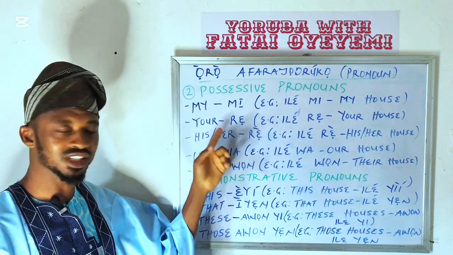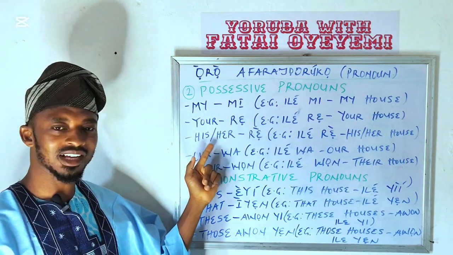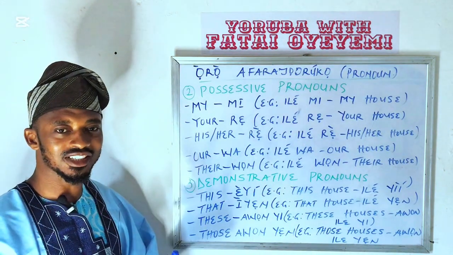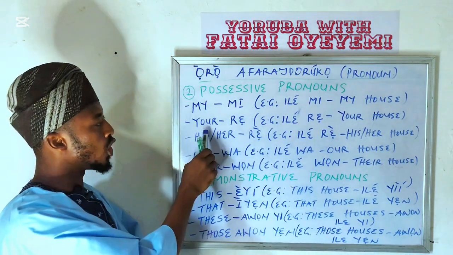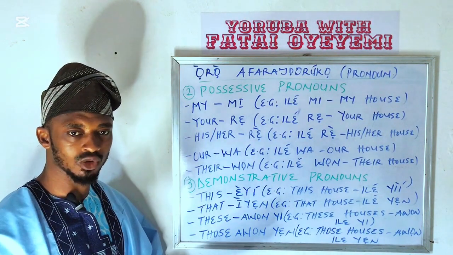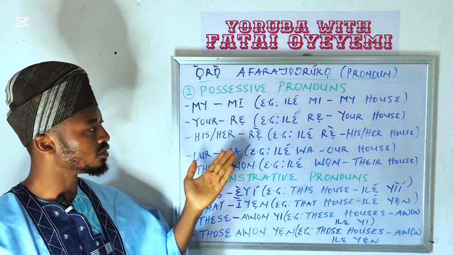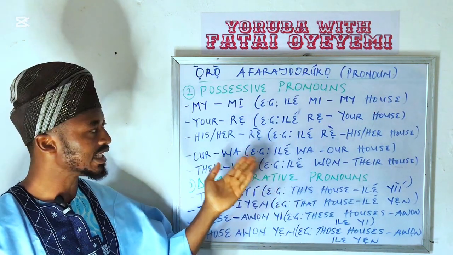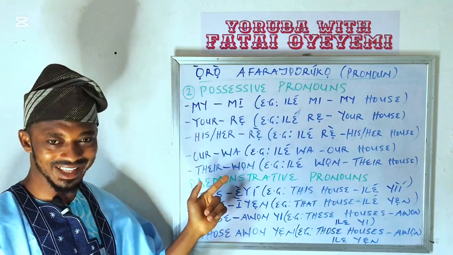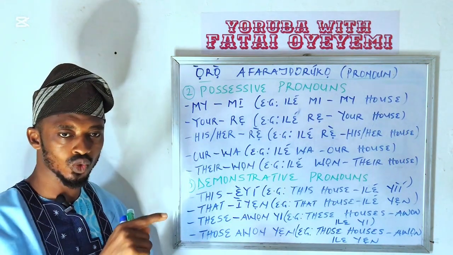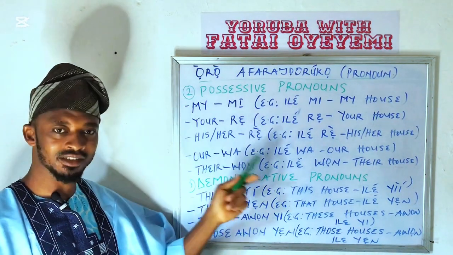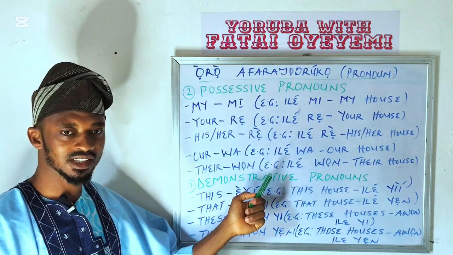Re, please. If you notice his and her, it's also re. So you have to take note of the difference between these two. Your is re. Look at the sound. Re, no tonation mark on it. For example, ilé re, your house. Then his or her: re, with the tonation mark. Ilé rẹ. So you see, there's a difference between ilé re, your house, and ilé rẹ, his house or her house.